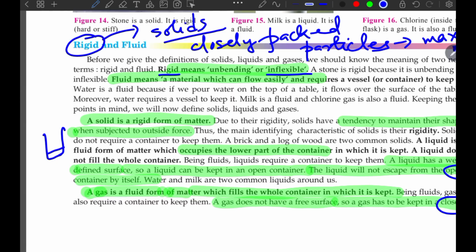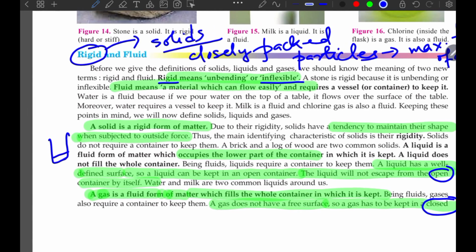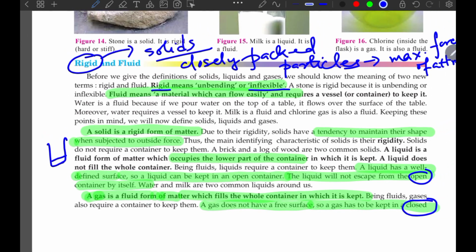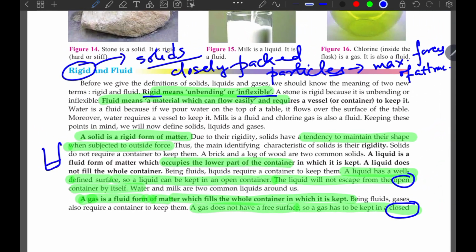Suppose your mother has given you a glass of milk on a table and is telling you to drink it fast. If you come after 1 minute, will you see the milk has escaped? No, not at all. But if you keep gas in an open container and you go, you will see that the gas is not there. It has already escaped. Why? Because these gas particles are even more free to move around. The particles have minimum forces of attraction.